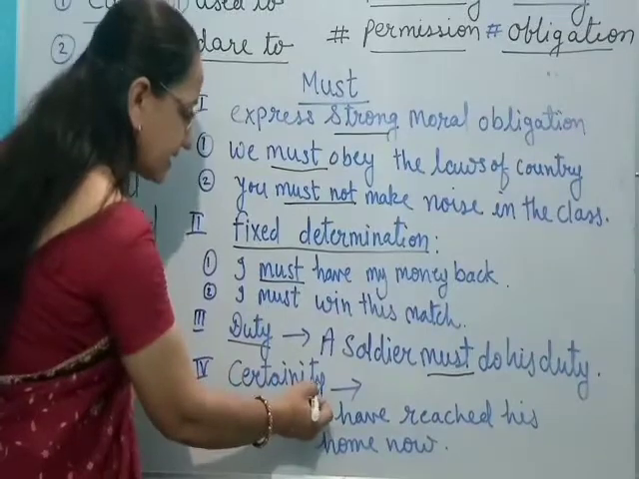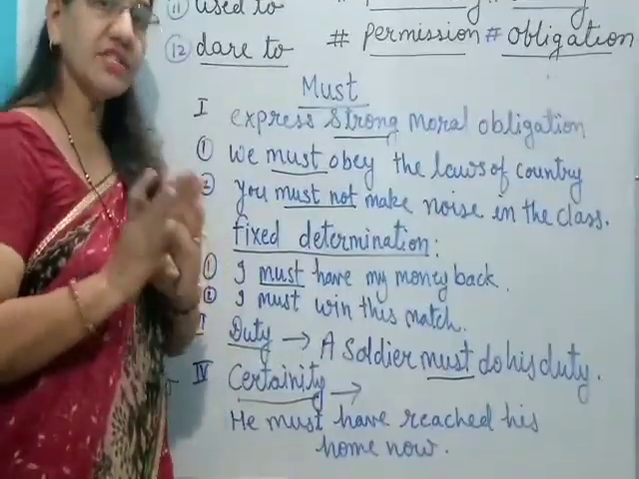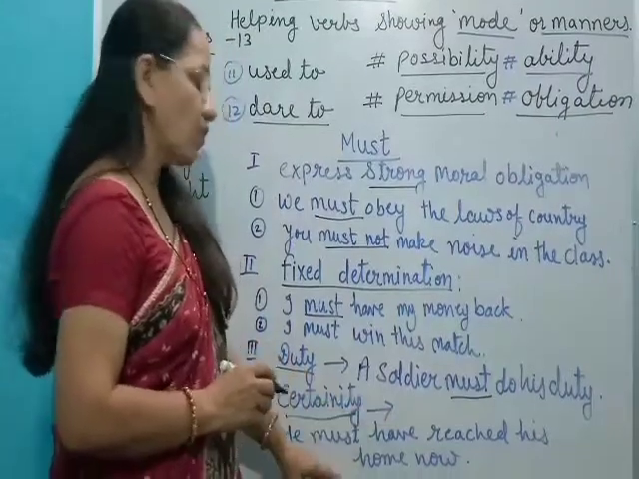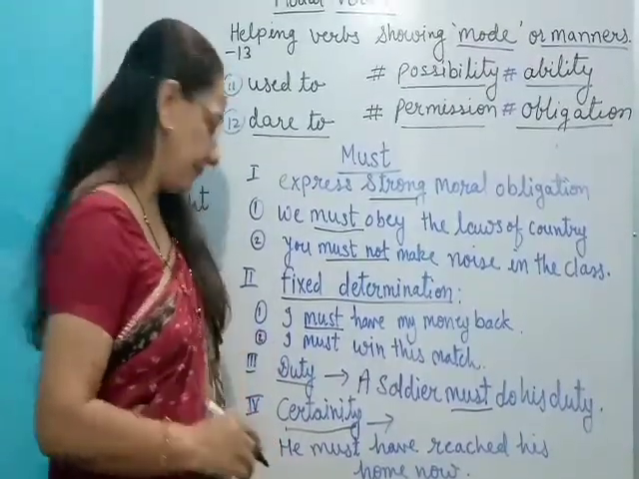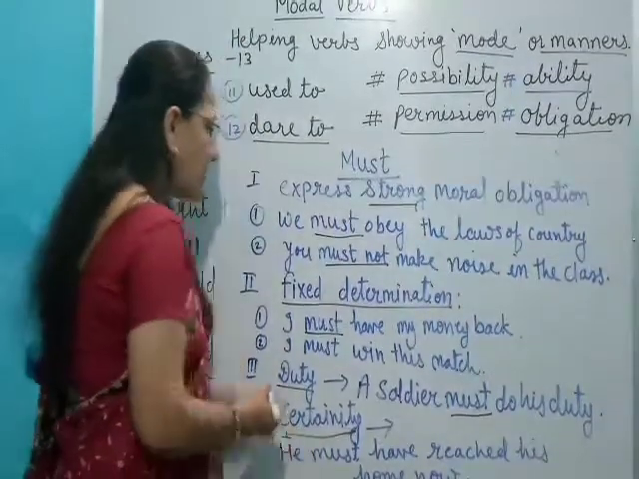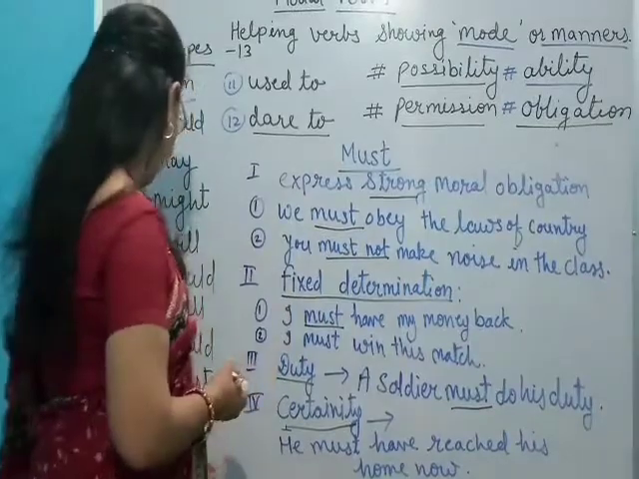Okay. Next it is used like the certainty. Certainty means निश्चितता. He must have reached his home now. वो अब तक अपने घर पहुंच गया होगा. Certainty. So the must verb is used in this manner. Let's see the next verb, ought to.